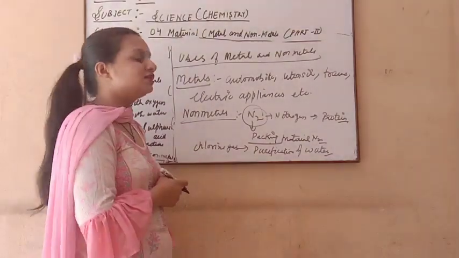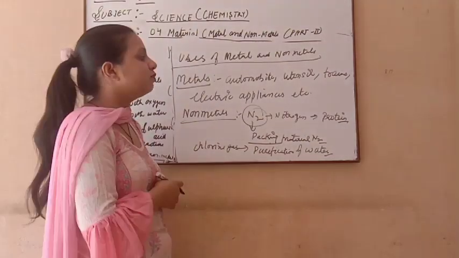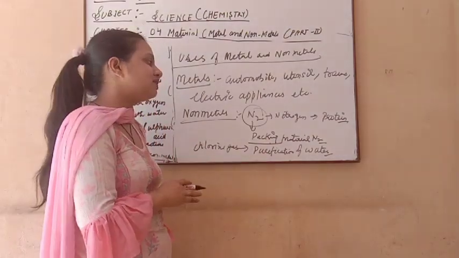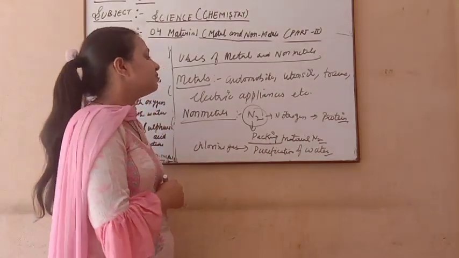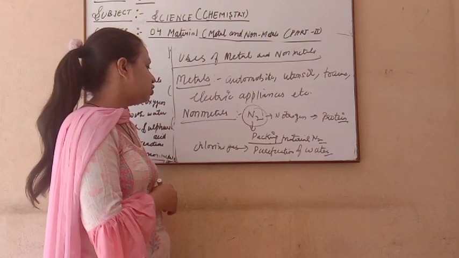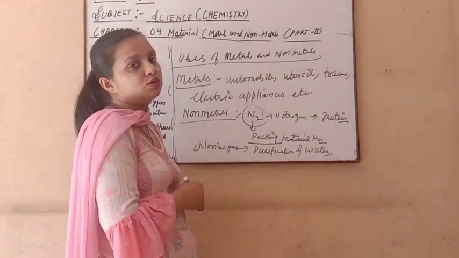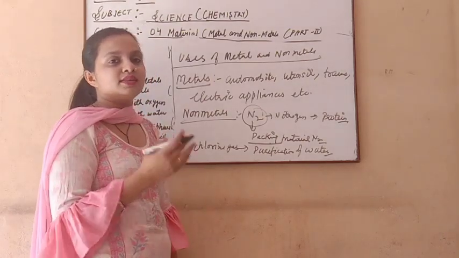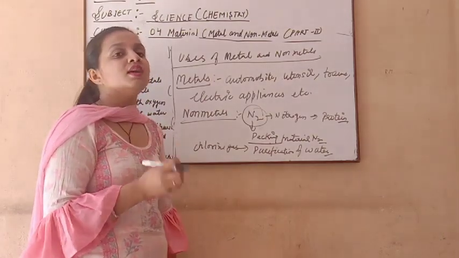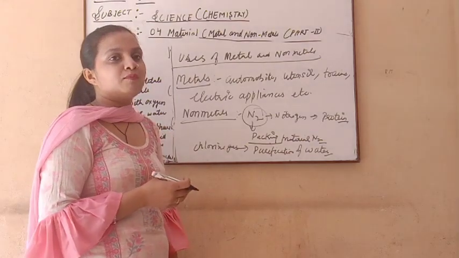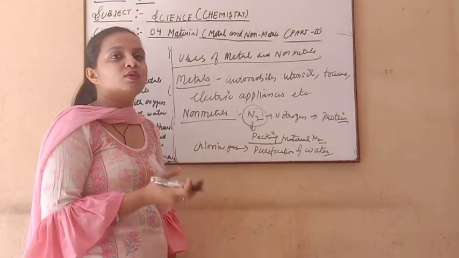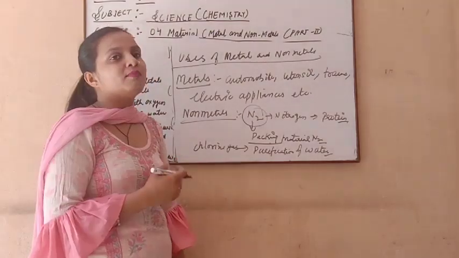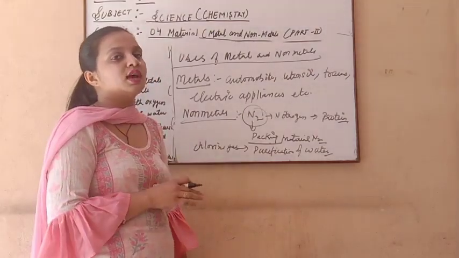So nitrogen gas is a very important gas in our life because it is an important constituent for making proteins, and as a packaging material we also use this non-metal nitrogen, and chlorine is also used for purification of water. And other is phosphorus, which is used in the matchstick we use in our everyday life. Now this matchstick is also made with the help of the non-metal phosphorus. So here also we use non-metals in our life. So metals and non-metals both have very vast uses in our daily life.